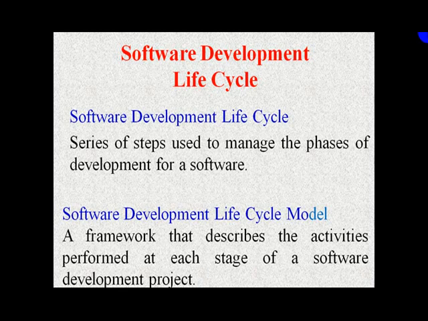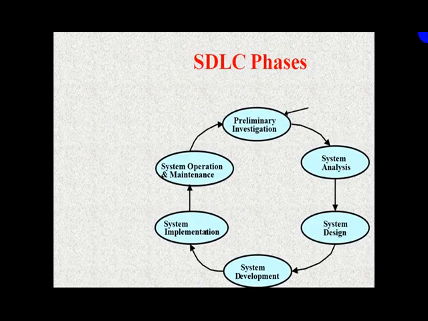a software development project. Here we can see that the software development life cycle, also written as SDLC, has primarily these phases, starting from preliminary investigation, as you can see at the top, then system analysis, the second phase of software development, followed by system design. Then we have system development, system implementation, and last but not the least, system operation and maintenance.